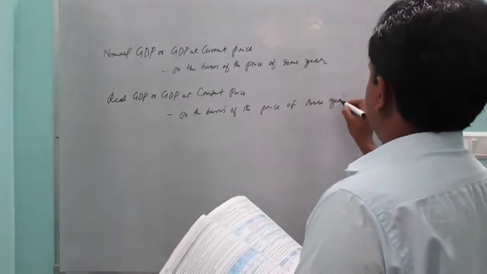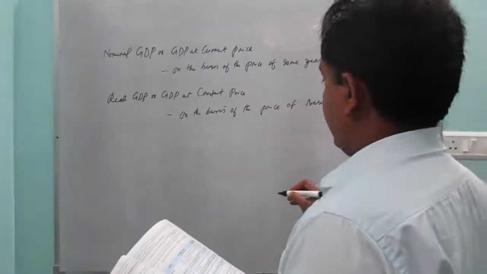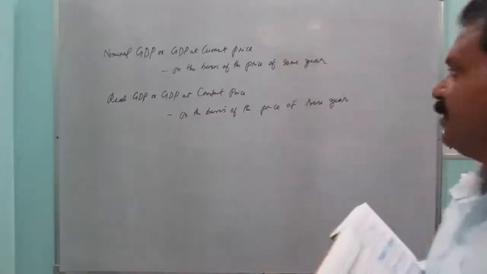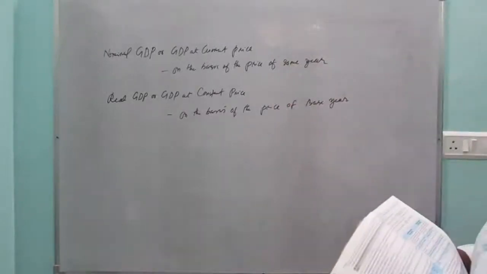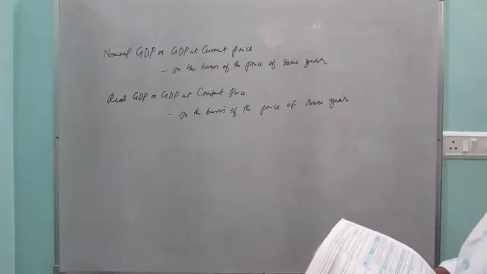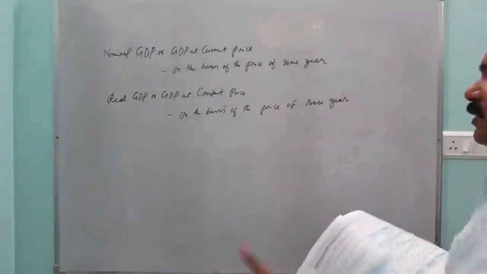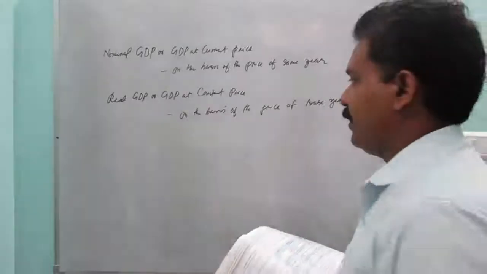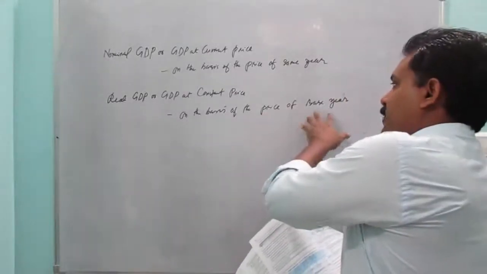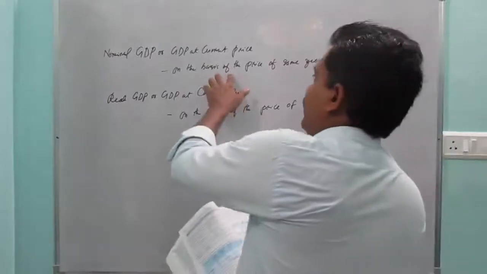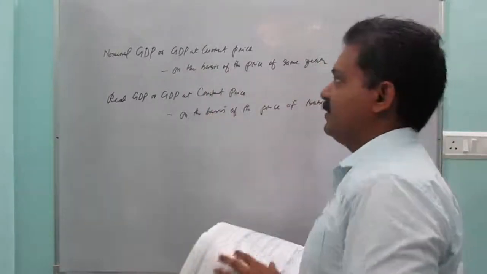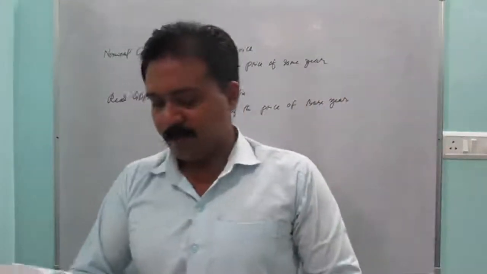So real GDP, as we have seen, is national income at constant price. GDP also is measured in the same way. It is based on the price of the base year, and here based on the price of the same year, the nominal one. Keep this in mind.